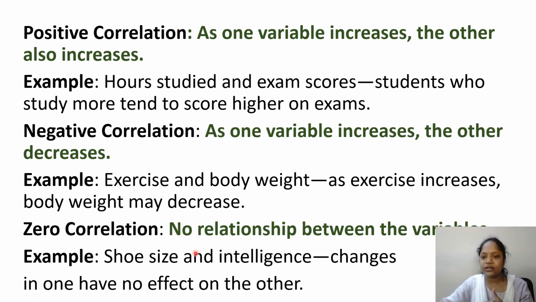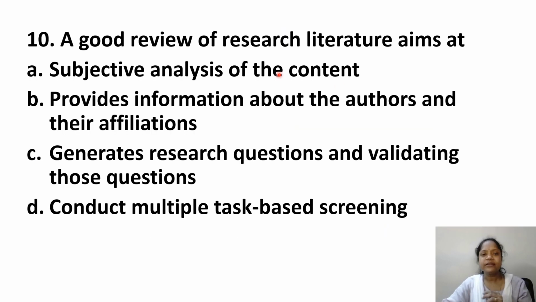Next, zero correlation: no relationship between the variables. Example here: shoe size and intelligence. We don't have any relationship here. Shoe size is different, intelligence is different. So changes in one have no effect on the other. That is zero correlation. Next, a good review of research literature aims at review of research literature.